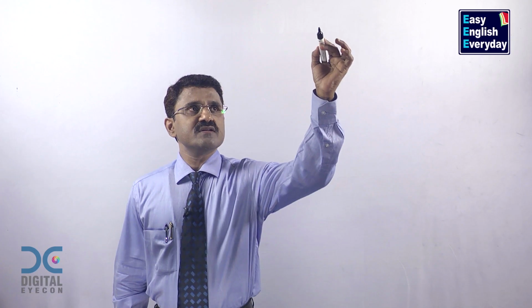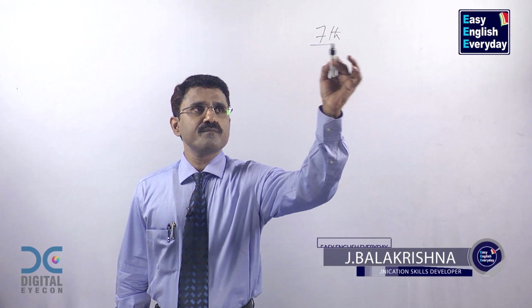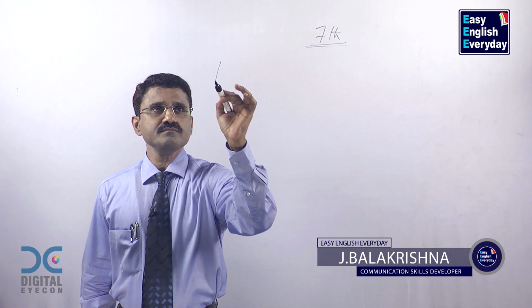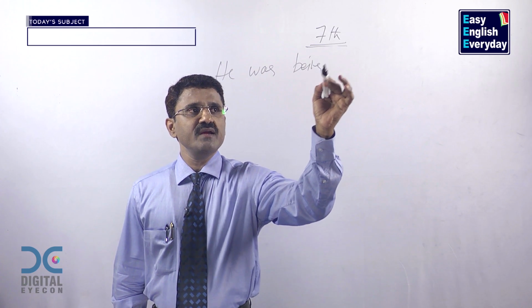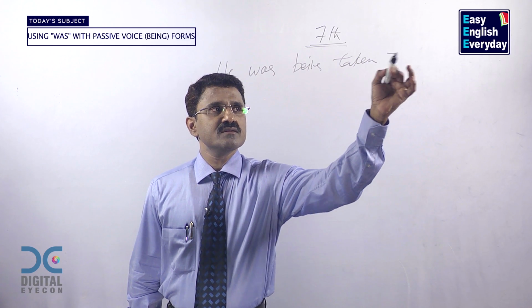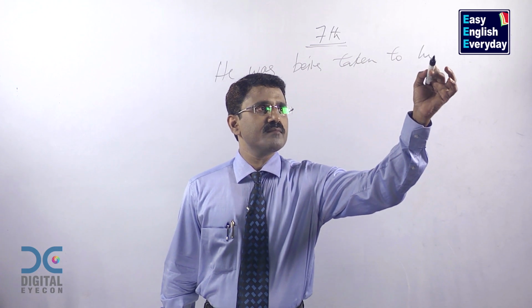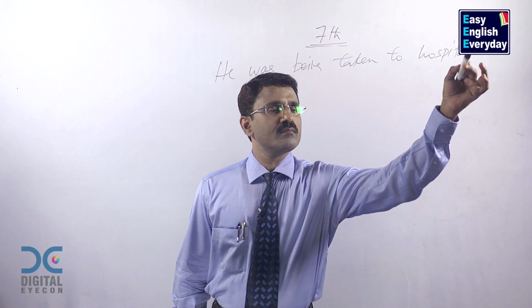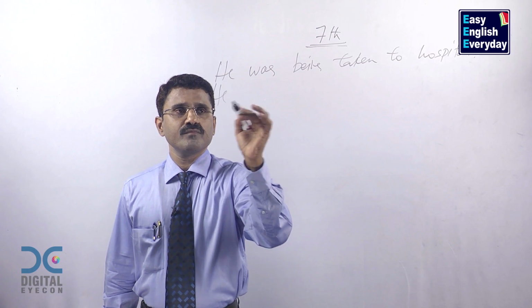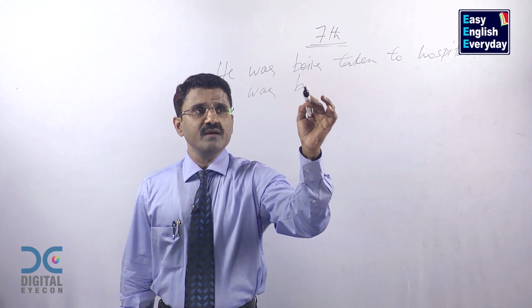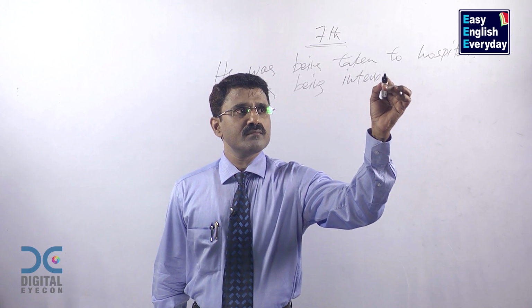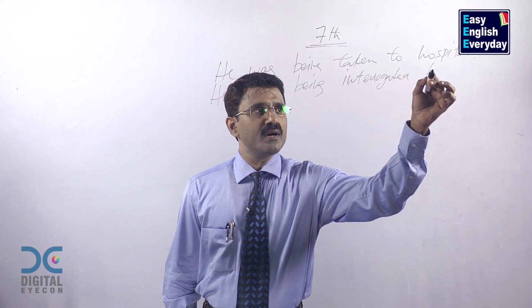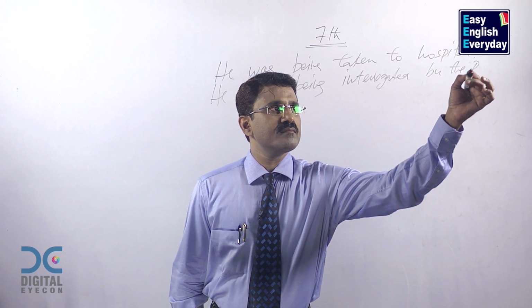Take a look at the seventh use of was. He was being taken to hospital. He was being interrogated by the police.